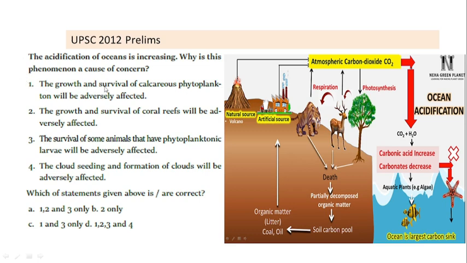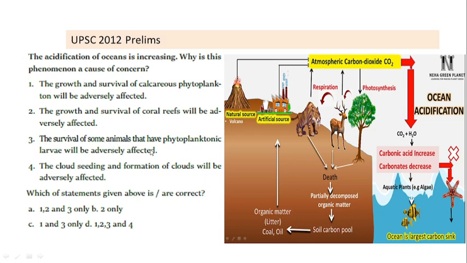First, the growth and survival of calcareous phytoplankton will be adversely affected. So this is true because the calcium deposit will be less in presence of carbonic acid. Second, growth and survival of coral reef will be adversely affected. So this is again true because carbonates will not be available in presence of high amount of carbonic acid, and thereby coral reefs will be affected.